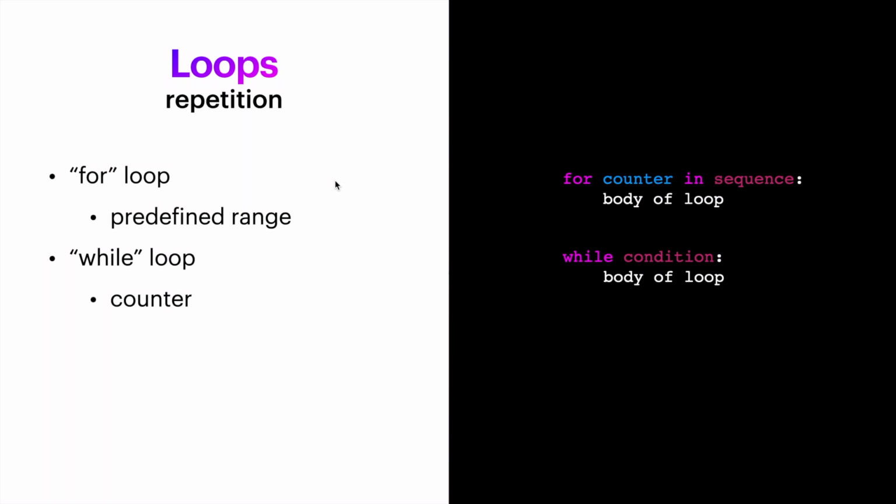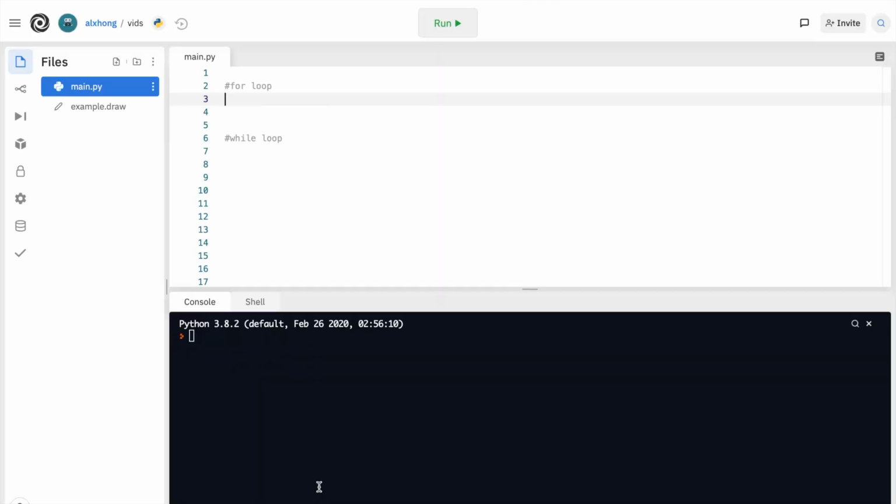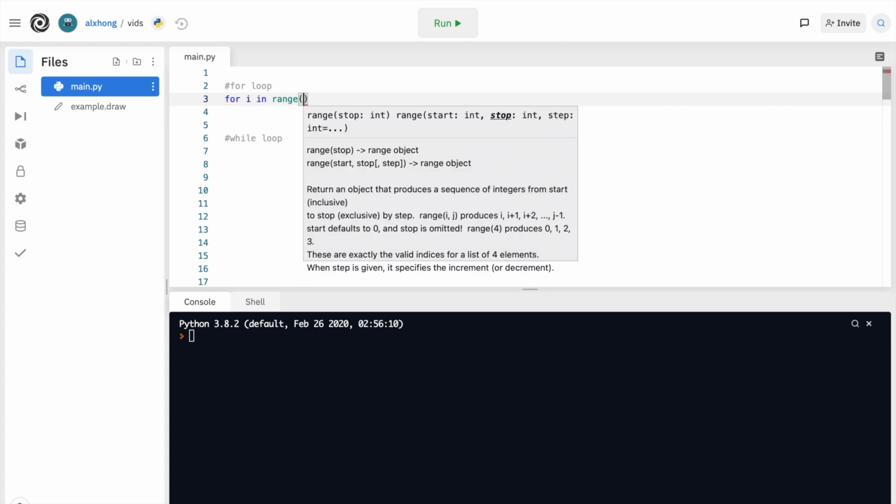In the for loop, you use a predefined range to control how long the computer will loop through something. Let's make a computer print numbers 1 through 10 for us automatically. We write for, then we need to use a variable and we can call it I. I is going to loop through the range, so in range for us. In range to tell the computer where to start and stop.